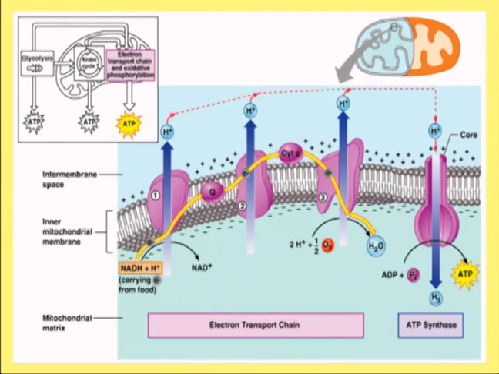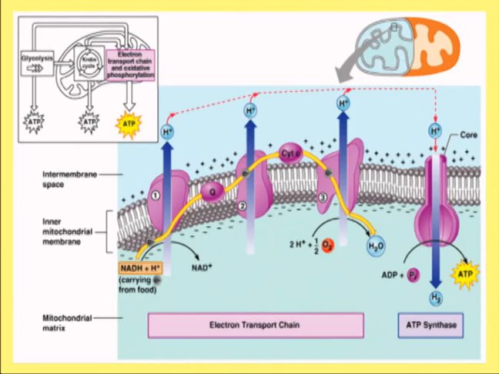reducing order, or you can say the ascending order of their redox potential, because the electrons which are present in the reducing equivalents will be transferred to all these carriers from the intermediate which is having lower redox potential to the intermediate which is having the higher redox potential. So that's why the flow of the electron through all these different carriers is fixed, that it will go from NADH to complex 1, complex 2, complex 3 and then to the complex 4.